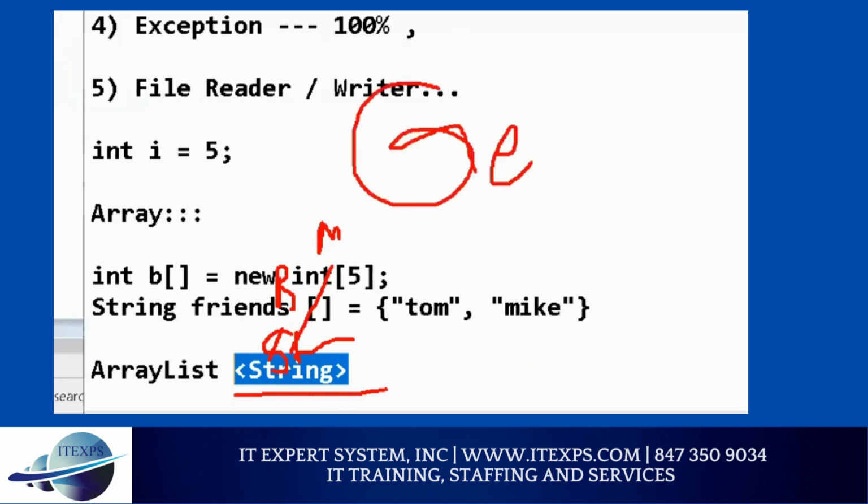Generic means anything you can write, technically, but if you write this way, it's a generic. But if you write string, you are saying only write string. So think about bank has customers. So you know what you are writing. What are you writing? Customers. Bank has accounts. What are you writing?